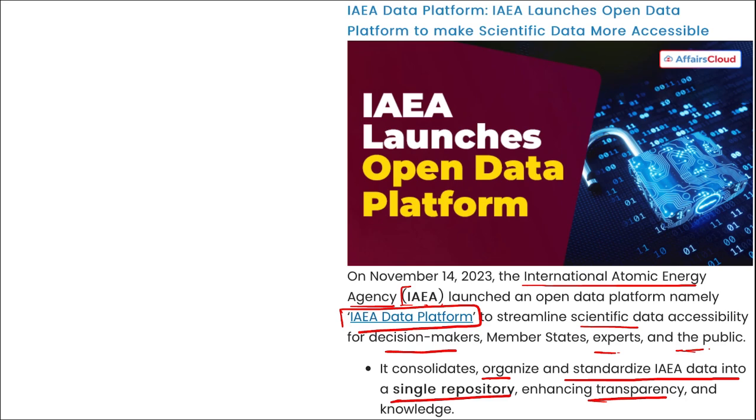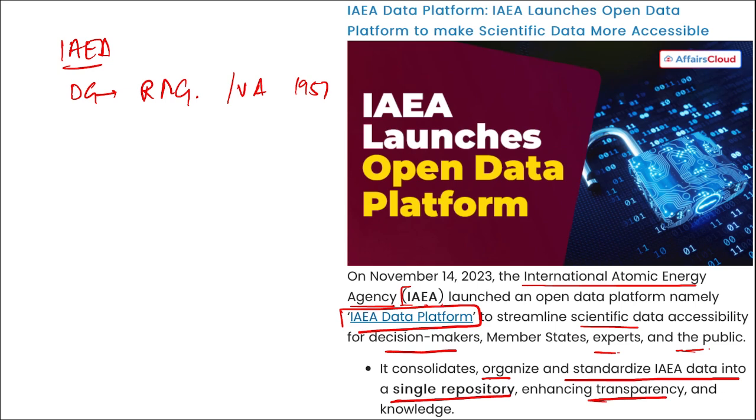Correct? This platform will work in three main domains, that is nuclear safety and security, nuclear technology and applications, and safeguarding and verification. Then this platform will include tools like filtering, tags, and an activity panel for tracking data changes over time. Correct? Then if we talk about IAEA, who is the Director General here? Rafael Mariano Grossi. Headquarter is in Vienna, Austria, and it was set up in 1957.